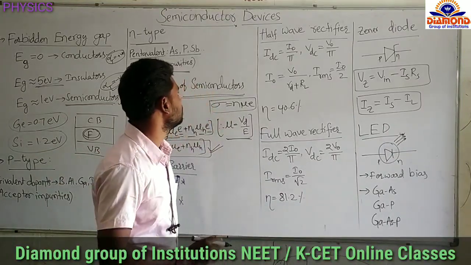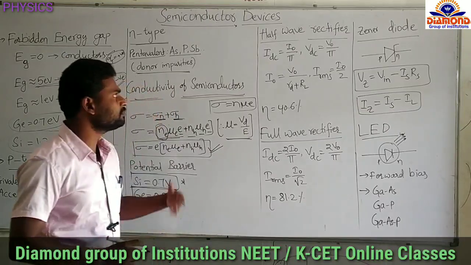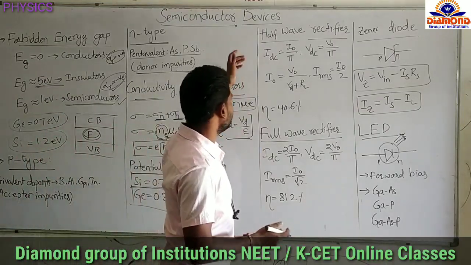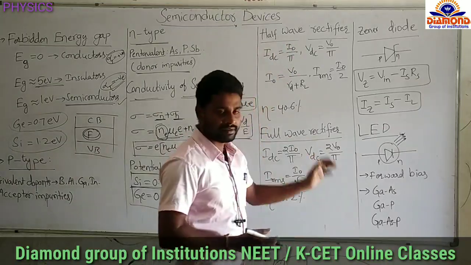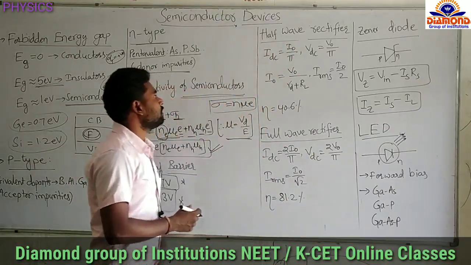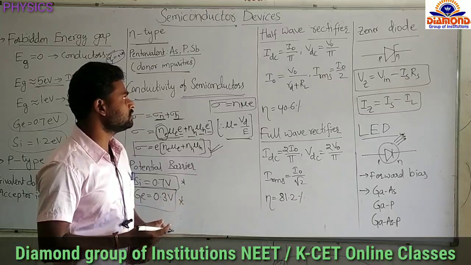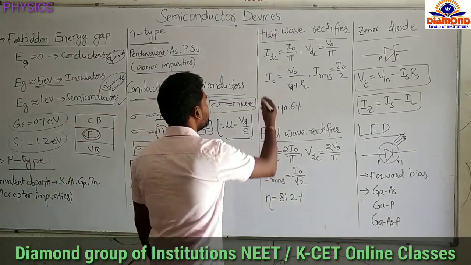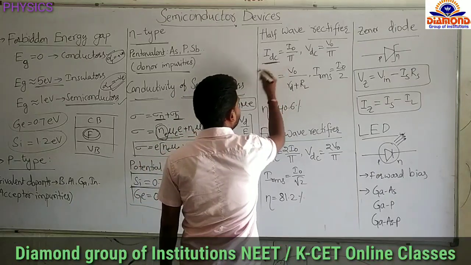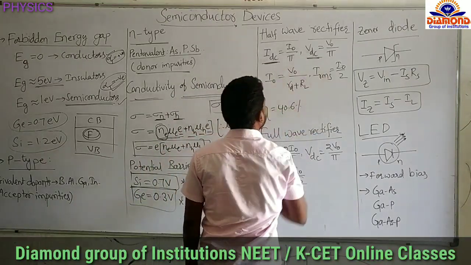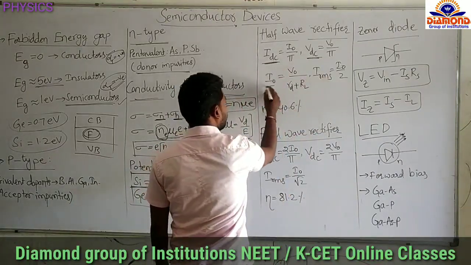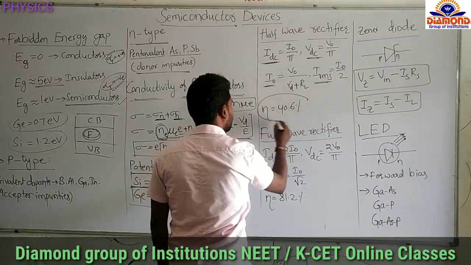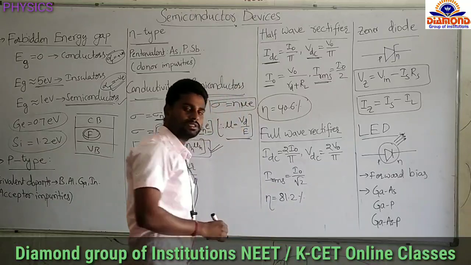Remember these two values. And the next one, the uses of the PN junction diode. Using the PN junction diode, we can make a half wave rectifier and a full wave rectifier. A rectifier converts AC into DC. Remember the half wave rectifier's average output current and voltage formulas. You have to remember these formulas. And the efficiency of the half wave rectifier is 40.6%.